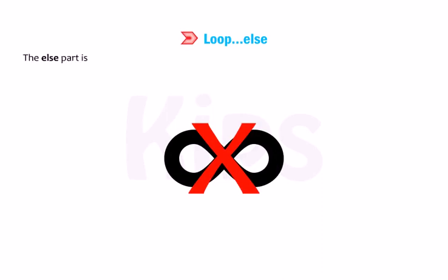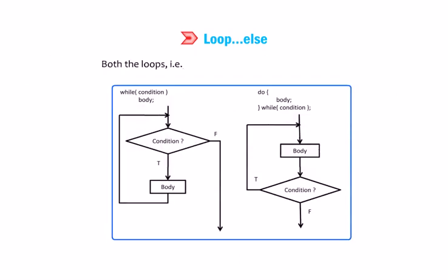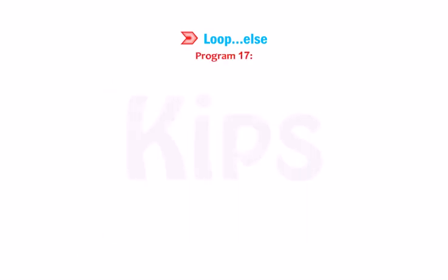The else part is executed if the loop terminates normally. That is, if all the values in the sequence get used in a standard way without the loop being forcefully terminated. Both the loops, that is, for and while loop, can use else part. However, it is not mandatory to have an else block with the loop block. It is just a secure way to check that the loop has terminated normally. Program 17. To print the sum of all even and odd numbers in a range.